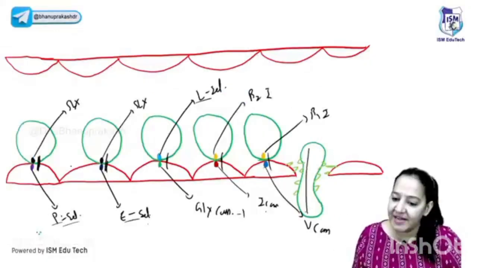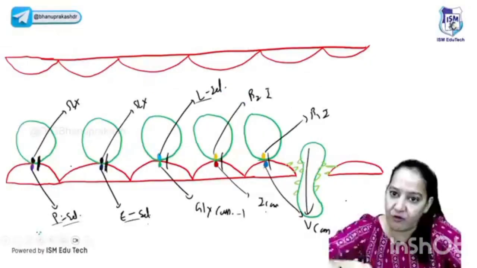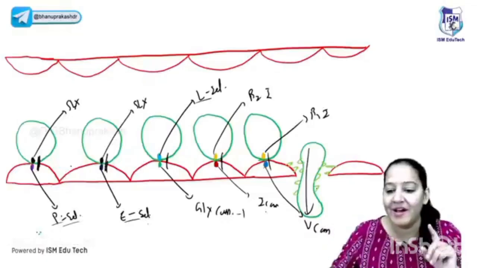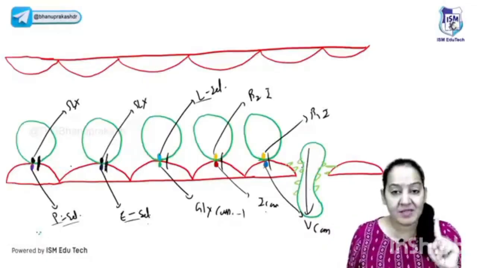The last, how does diapedesis take place? It's not that the WBC finds a gap and just falls down and goes out. No, it's not like that. Again, it is with the help of a receptor only. So what is the receptor for diapedesis?